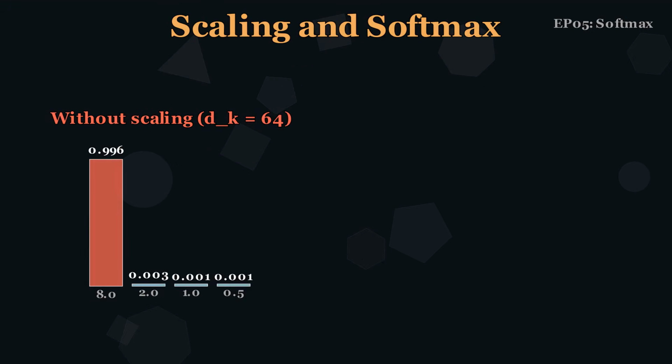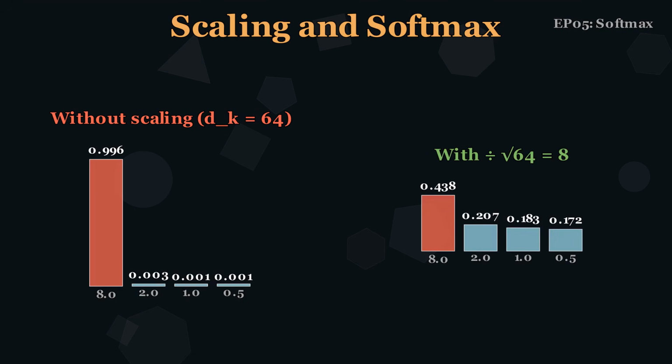Take scores of 8, 2, 1, and 0.5. Without scaling, softmax gives 99.6% to the top score. It's essentially a one-hot vector. Gradients are near 0. Now divide by the square root of 64, which is 8. The distribution becomes smooth. Meaningful gradients can flow.